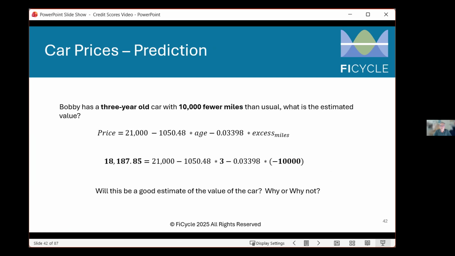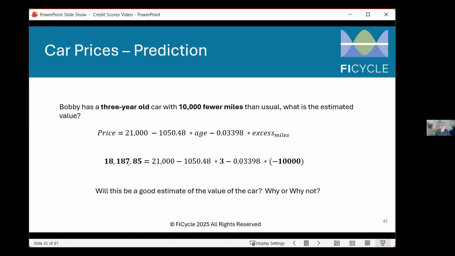We can then use this model to predict the value of a car. So Bobby has a 3-year-old car with 10,000 miles fewer than usual. So what's the estimated value of the car? Well, the price is 21. We subtract $1,000 a year, and then we subtract 3.3 cents for every excess mile. And we come up with the value that it's $18,187.85 for this 3-year-old car.